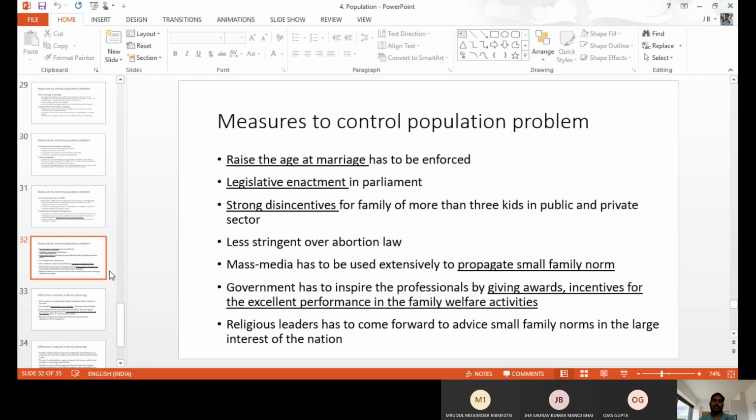And propaganda about the small family norm, like adopting a child when there is no child, and some other things. Also we have to give some awards and incentives to those who are working well, those who are doing their duty, those who voluntarily adopt the strategy. We have to identify these people by awards, incentives, performance recognition, and welfare activities. When the government takes these steps, at least it helps to control family planning. These are the general measures.